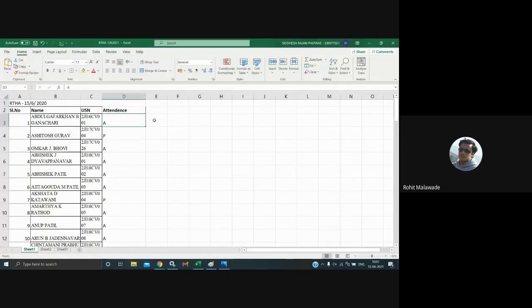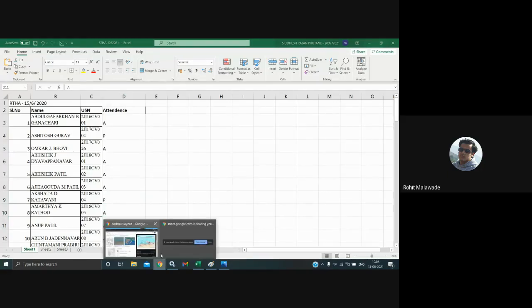Abdul absent. Ashutosh, present sir. Omkar. Abhishek. Abhishek Patel. Ajit Katwani, present sir. Amarth. Anup. Anup Patil.